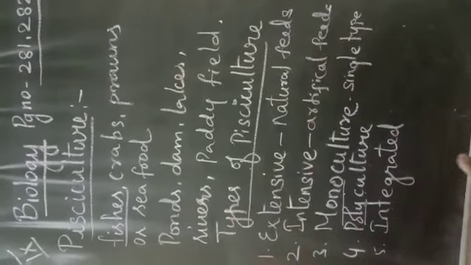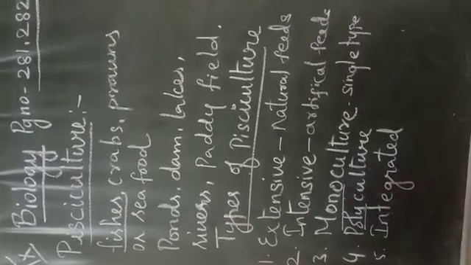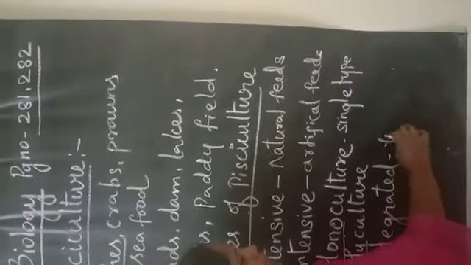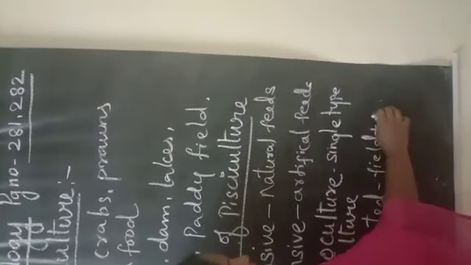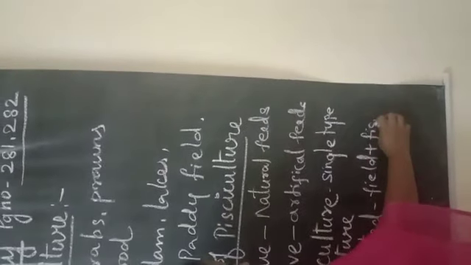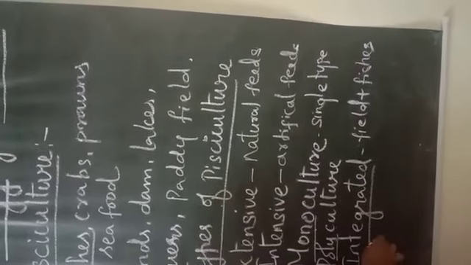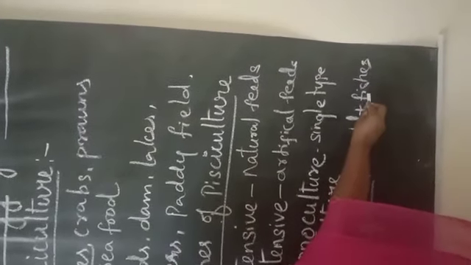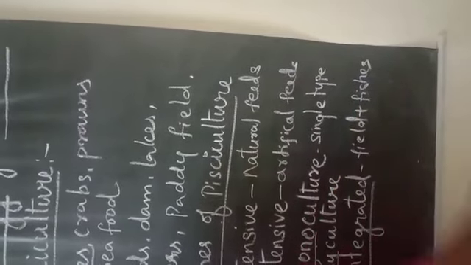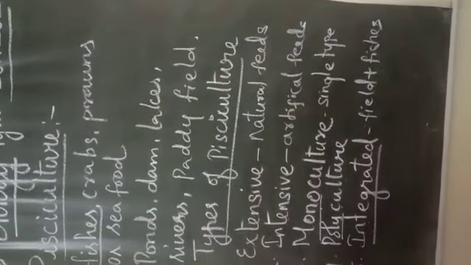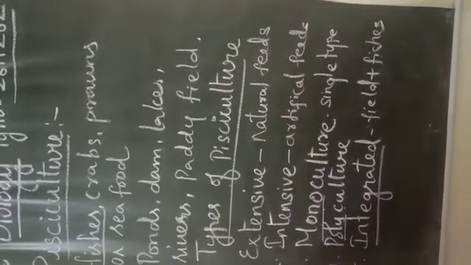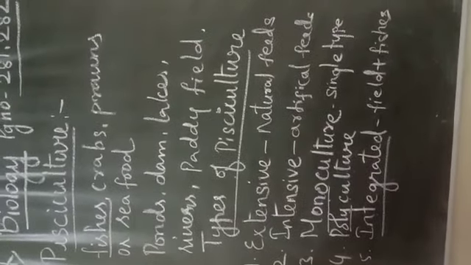So this is a very good process, we can say. The field is here, plus fishes are being grown. Here the soil will also be good for manuring, and the fishes will be getting more natural feeds. Clear, children? So that is called integrated fish culture.